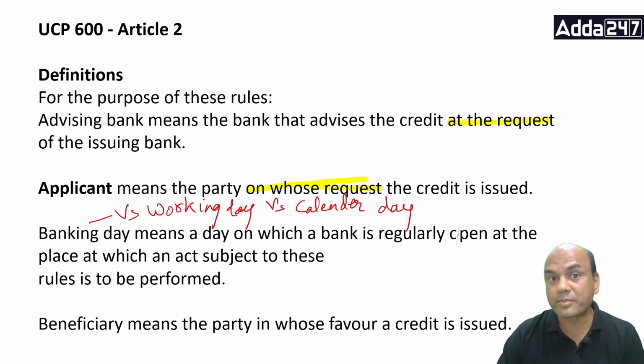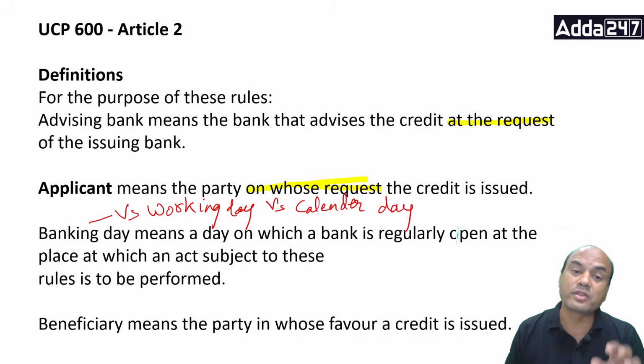That is not a working day because other offices are not working. The point is, a banking day is one on which the bank is open, and a working day means the day on which other offices are regularly open. That's called a working day. Sunday is a non-working day because many of the offices are closed on that day. So that is non-working. Then calendar day means what?